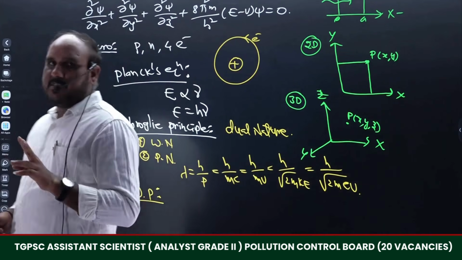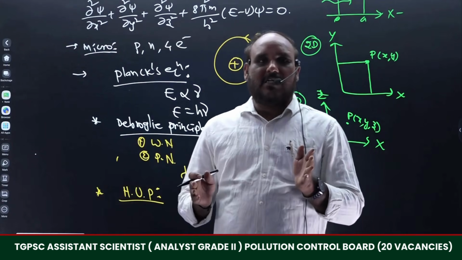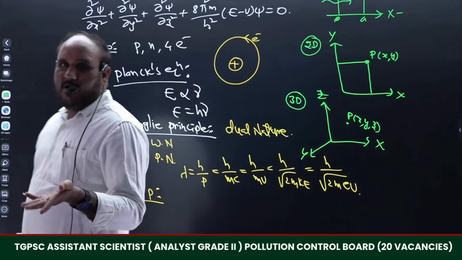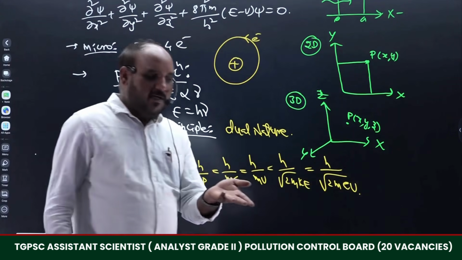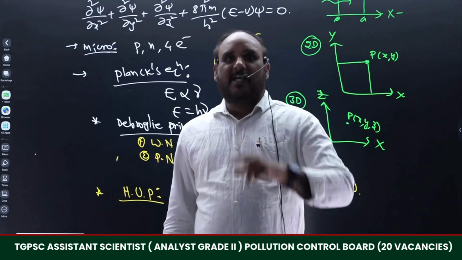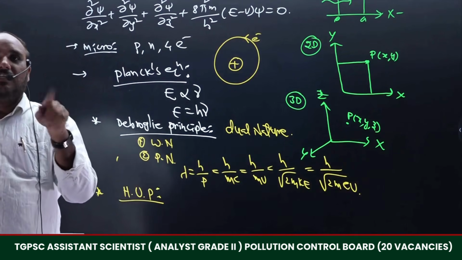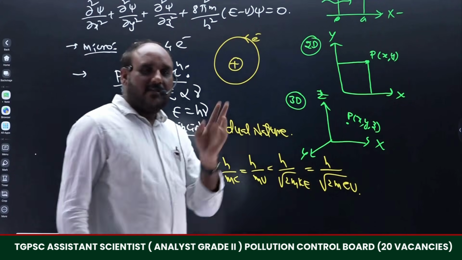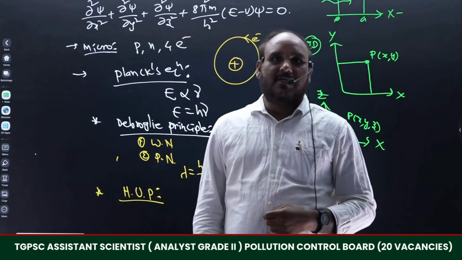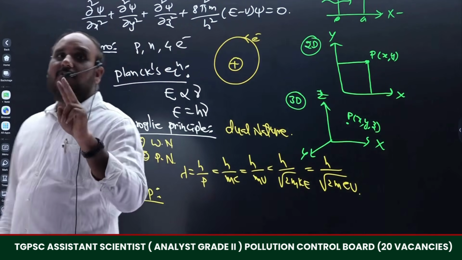According to classical mechanics, both position and momentum of macro particles, means large particles, can be determined simultaneously at a time. For example, you all know the present IPL is going on, right? So everyone used to see the matches. Whenever a bowler throws the ball to the batsman, the position of the ball and the speed of the ball, both can be recognized. The third umpire will display all those things, right? What is the speed of the ball and where the position of the ball is. Means position and momentum both can be determined simultaneously. That is applicable for large particles.